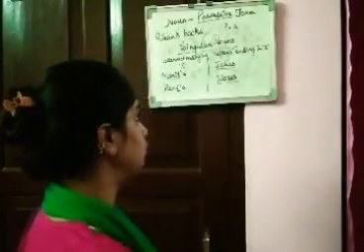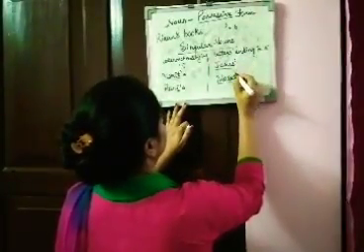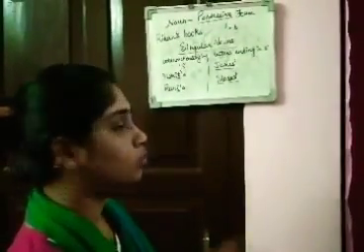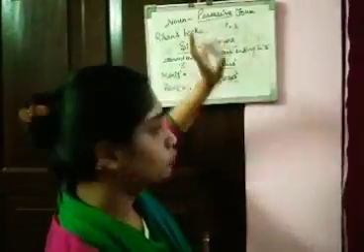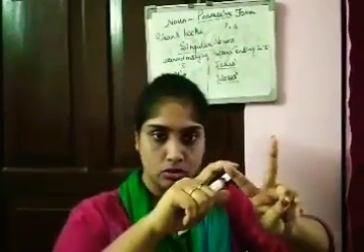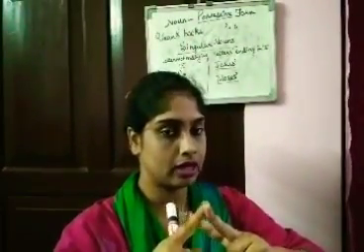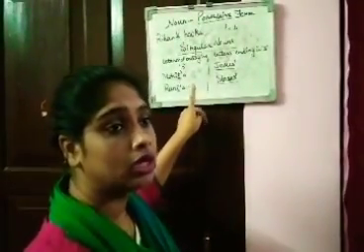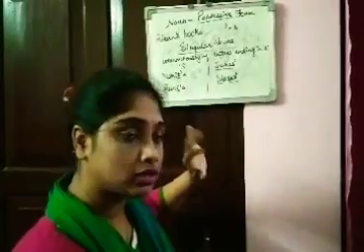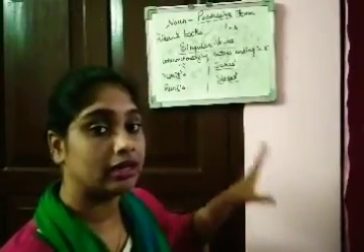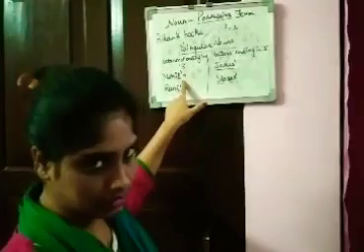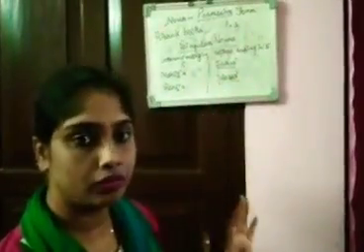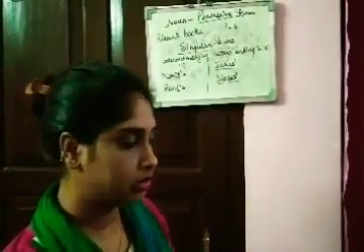So here, what we will do? We will only put apostrophe. We will not put S. In case of a singular noun, if the word is not ending with the letter S, then we put apostrophe S. If it is ending with S, then we only put apostrophe, not S. Remember this thing.